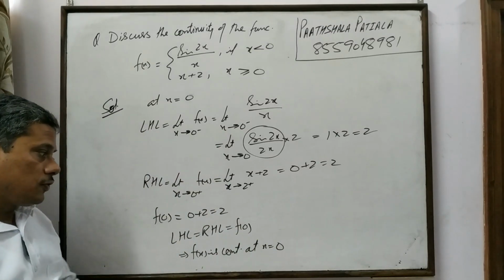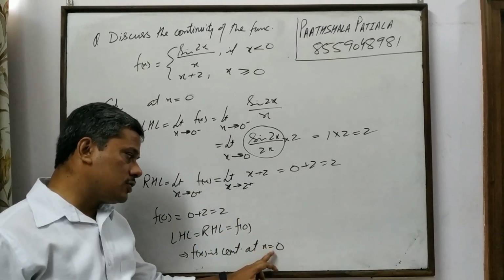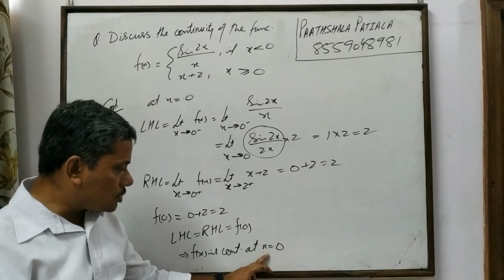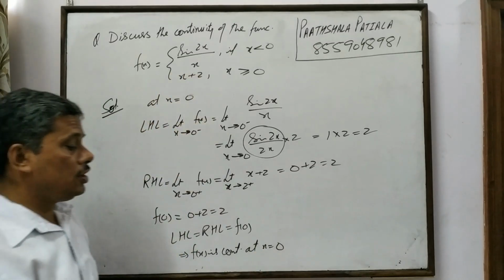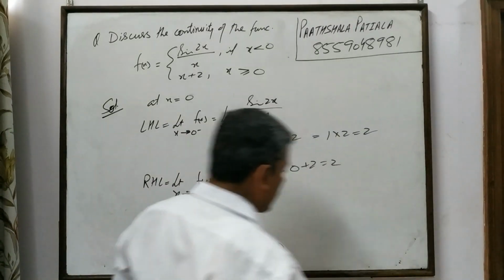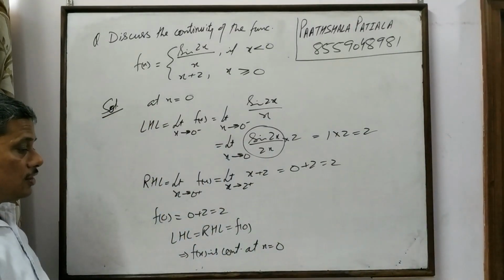Now it is continuous for x less than 0, it is continuous for x greater than 0, and it is also continuous at x is equal to 0. Therefore the function is continuous everywhere. We say that the function is continuous everywhere.